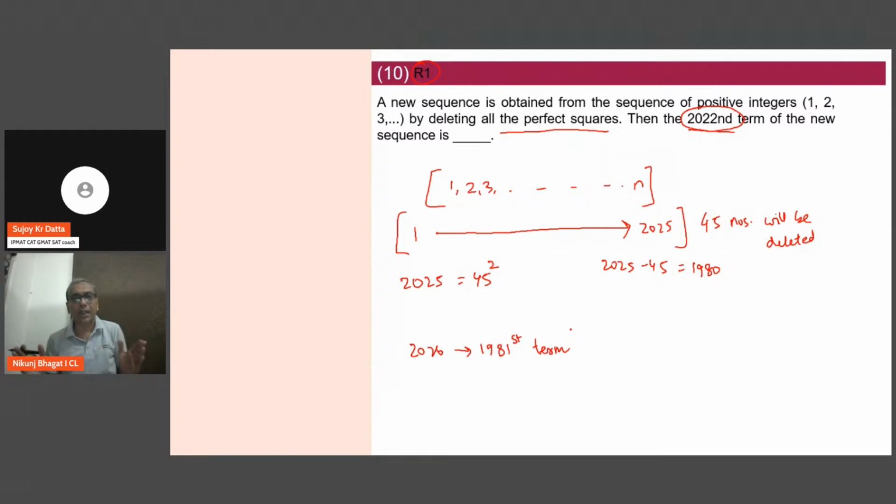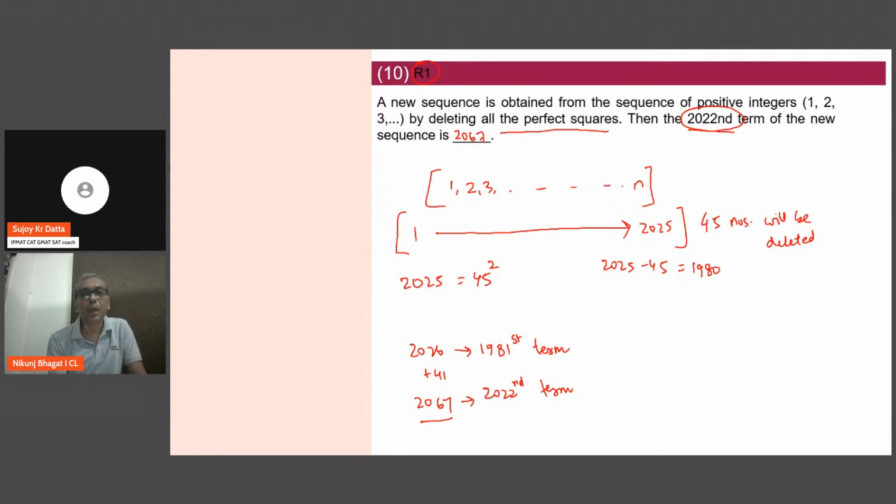From 1 to 2025, 45 terms will be deleted, which means 1980 terms remain. So after 2025, 2026 will be the 1981st term. I need to find the 2022nd term. From 1981 to 2022, how many numbers am I going ahead by? 41. So plus 41, so 2067 would be the 2022nd term.